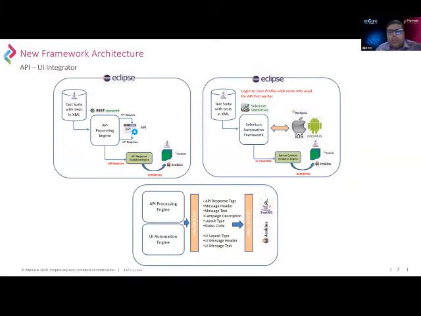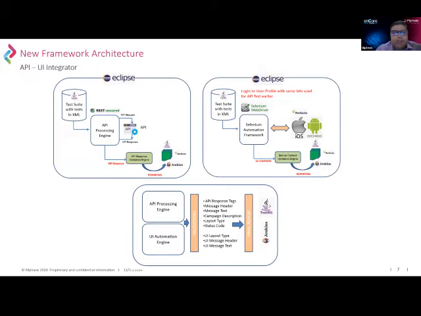On the left-hand side, we have the new architecture. The biggest change here is that we have plugged in a tool called Rest Assured in the Selenium framework, which is able to make backend API calls directly from the automation suites and fetch a response. Within the suite itself, we have created a cache within the framework to retain that data set and then compare it against the object library and the values from the UI.